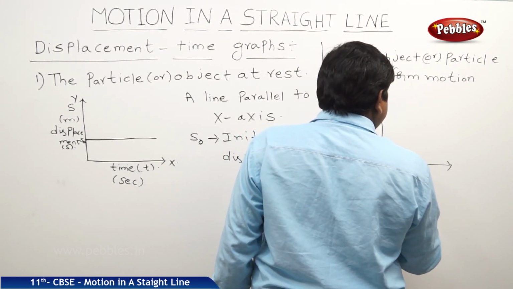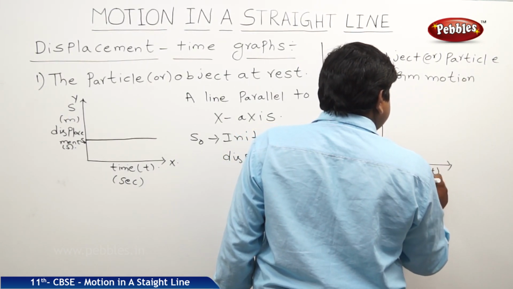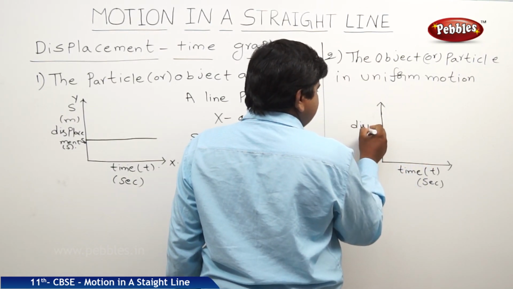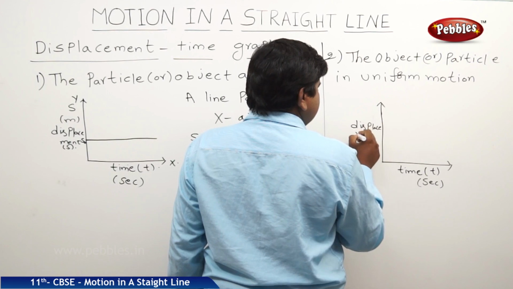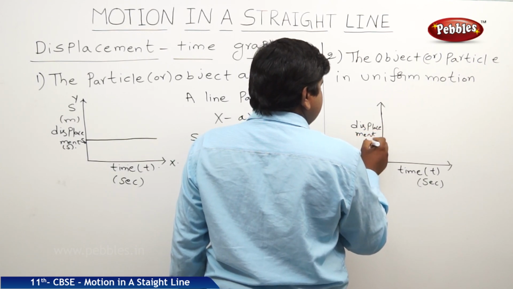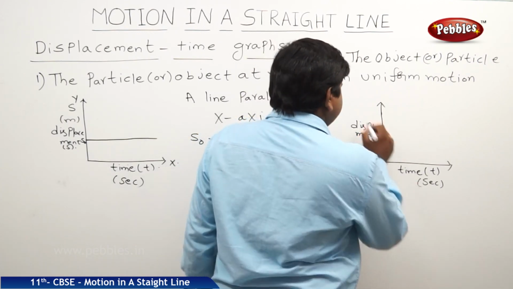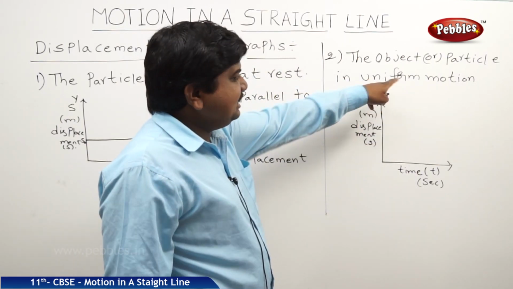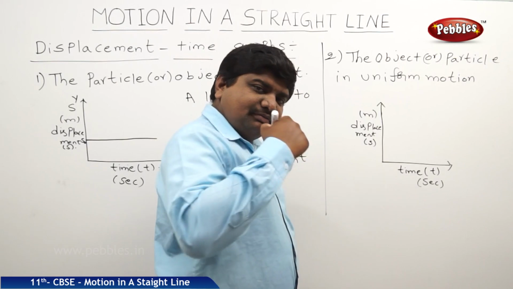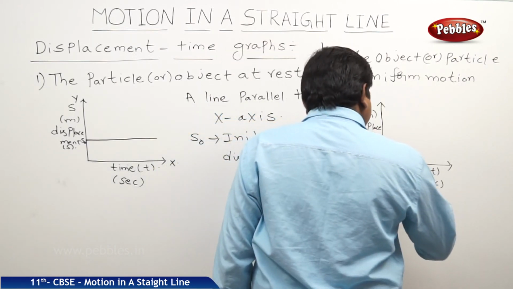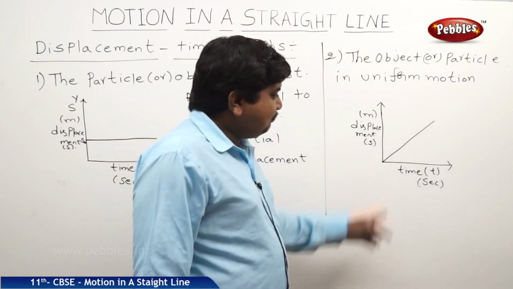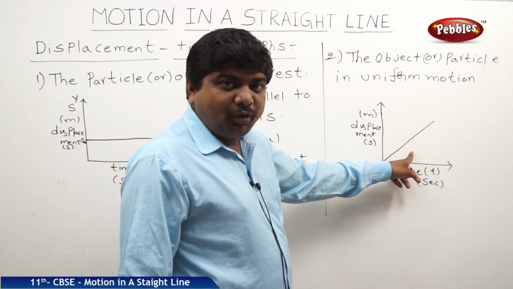This is time t in seconds, and this is displacement in meters. If the object is in uniform motion starting from the origin, the graph is like this: a straight line passing through the origin having positive slope.